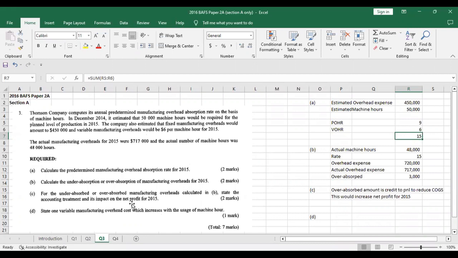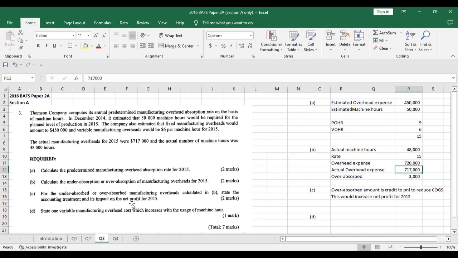They have given you the actual manufacturing overhead for 2015 as $770,000 and machine hours were 48,000, right? So using 48,000 and the estimated POHR, which was $15, we simply multiply the two numbers together. So 48,000, which was the actual machine hours, times 15, which is the estimated rate, the company overhead expense should come to $720,000, using the actual machine hours.